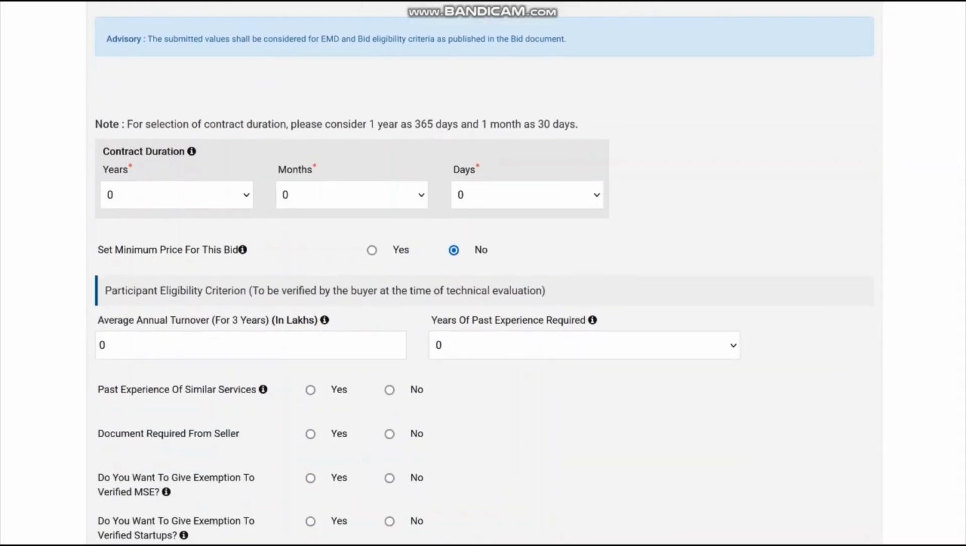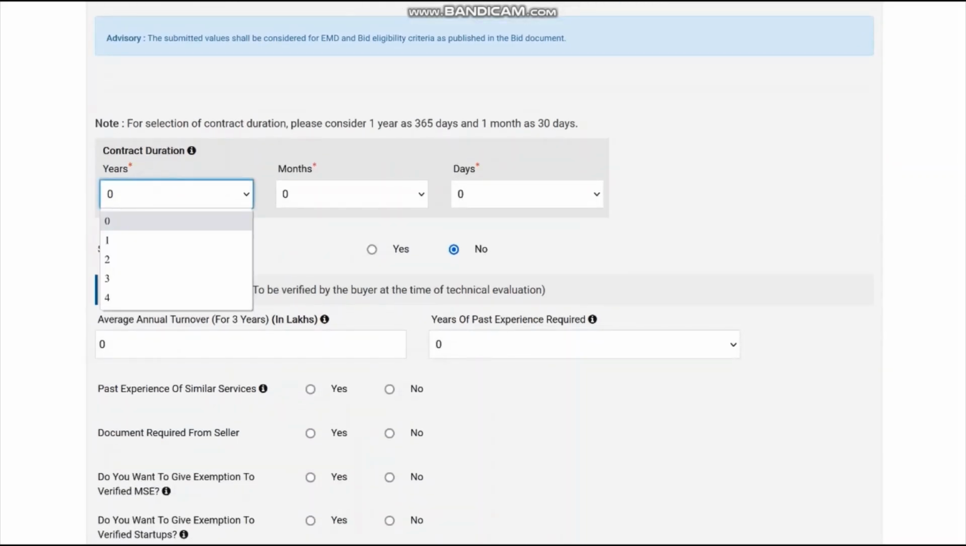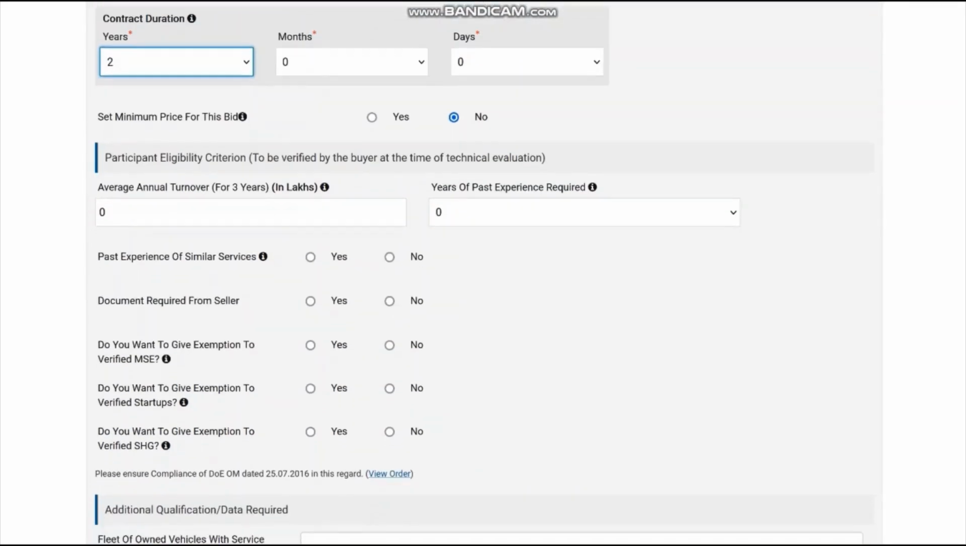Now contract duration, say you can go up to 4 years. Say you are going for a contract for 2 years. Now set minimum price for this bid. Generally for vehicle contracts you don't need it.